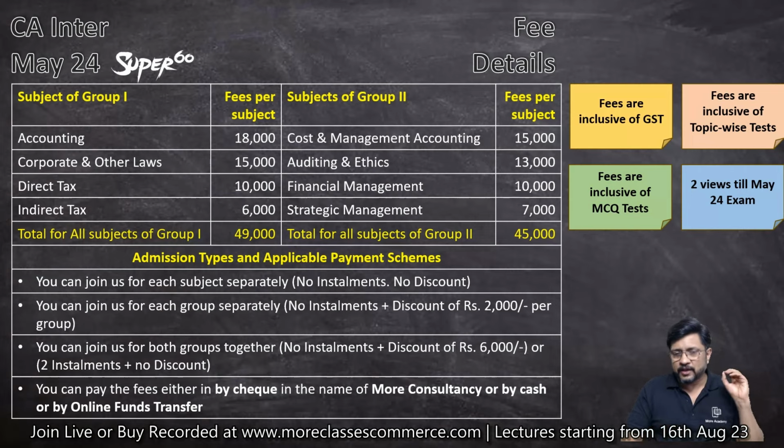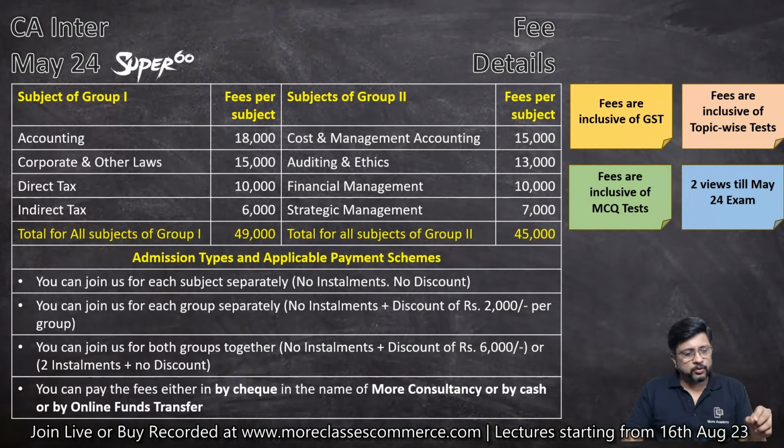Earlier there used to be almost like 11 subjects, but still students have gone for it. Now there are going to be only 8 subjects. So it is quite easy as compared to the earlier position. And you know the track record of our class, we have always secured ranks despite the fact that the subjects were very huge or subjects were more in number. So in your batch, I am very sure that you are going to give me ranks again, but please study both the groups together. Okay.